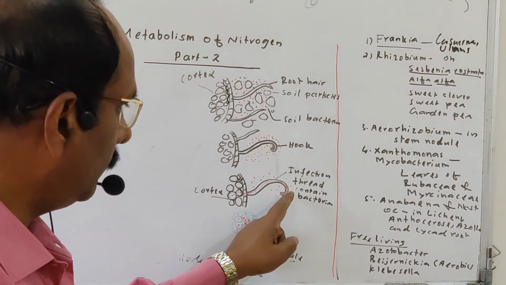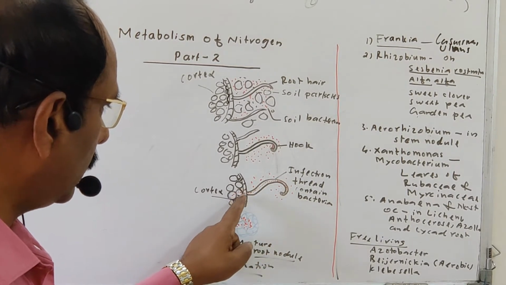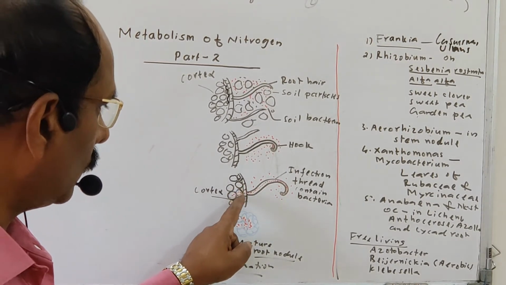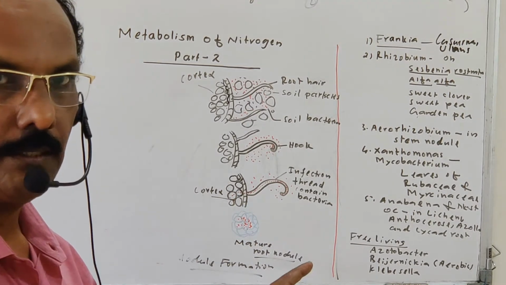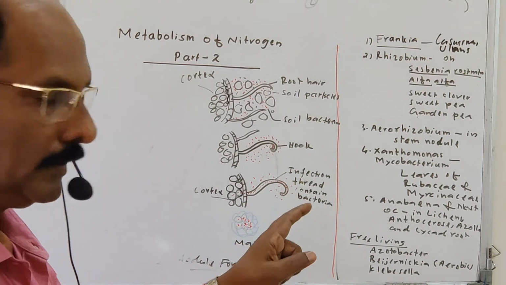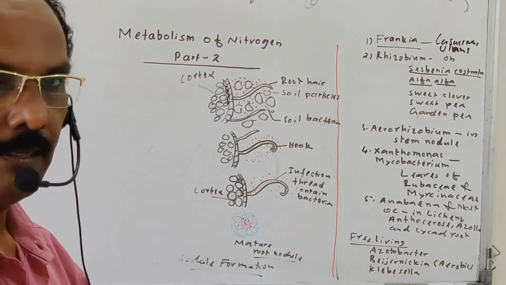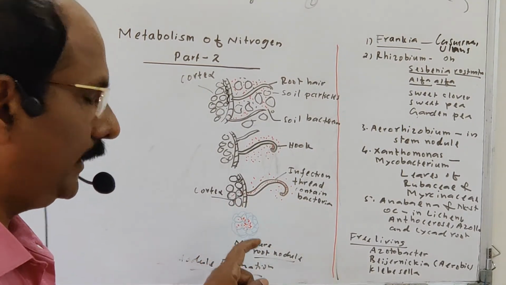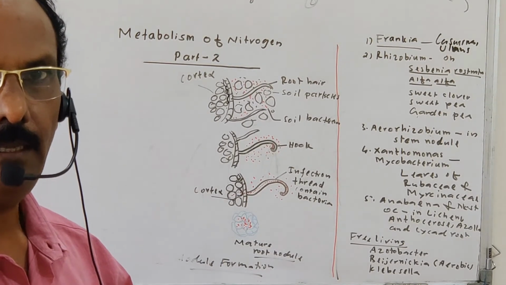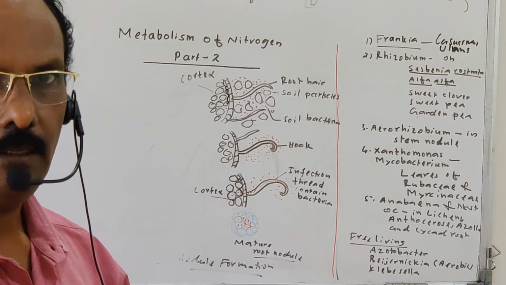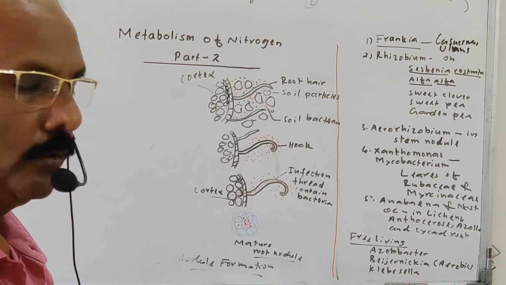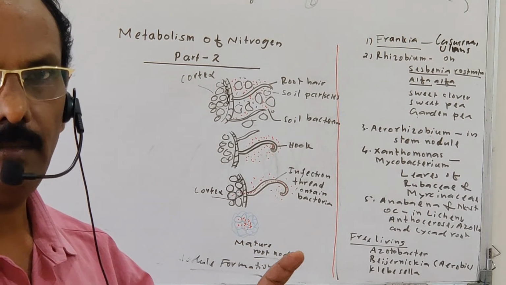The bacteria pass through the infection thread, and then it comes to the pericycle. From the pericycle, it reaches the outer cortex, and from the outer cortex to the inner cortex. In the inner cortical area, the bacteria are released from the infection thread. The released bacteria multiply within the inner cortical cells, and the number will increase, and the root nodule formation begins there. And finally, the root nodule is formed, and this root nodule establishes xylem and phloem connection.